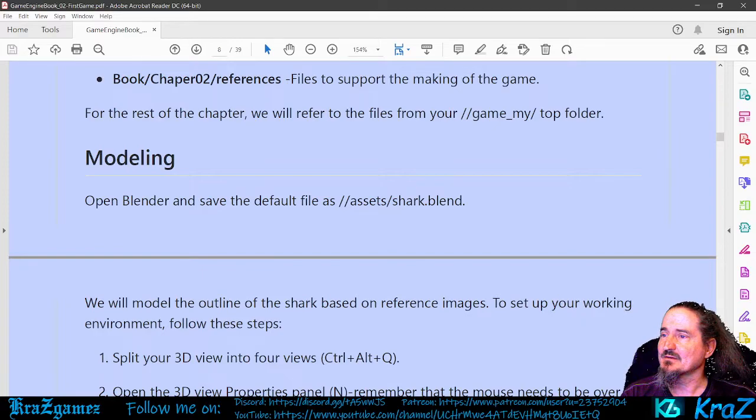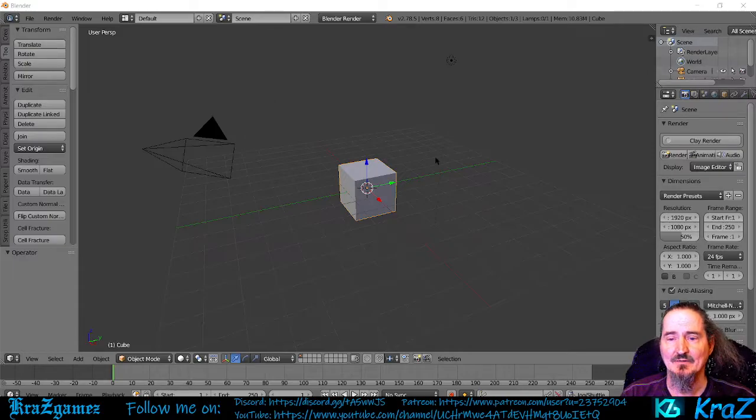So let me bring you over here. There we go. Okay. So now we're going to start with building your shark. Now, this is going to be a long episode if I continue on trying to do all this. But if you've already got the reference files, the best thing to do is to go ahead and try to do this yourself. And I would like to see how y'all do.